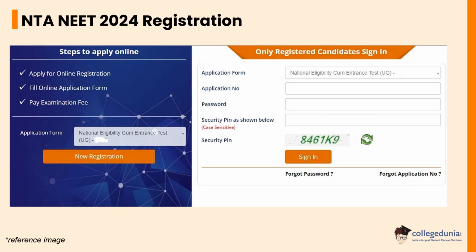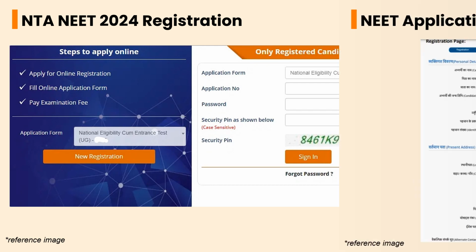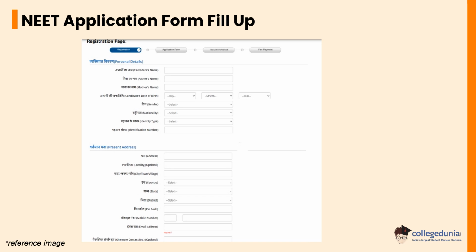Now let's check the NTA NEET 2024 registration process. You need to visit the official website, which is neet.nta.nic.in, and click on the new registration link. Read the instructions carefully and click on apply online. Then you need to fill the application form. You need to enter personal details such as candidate name, mother and father's name, gender, category, date of birth, nationality,